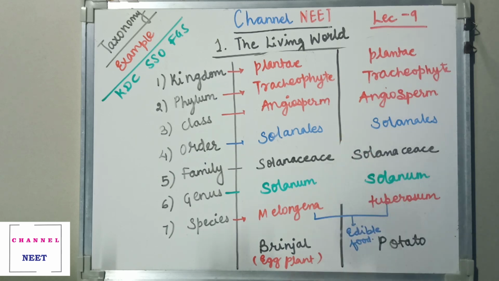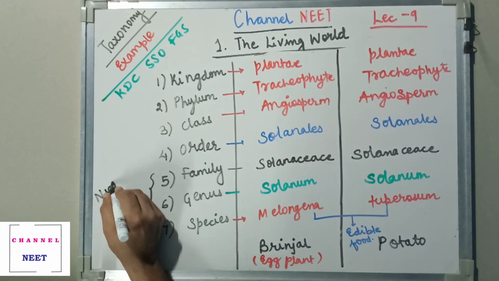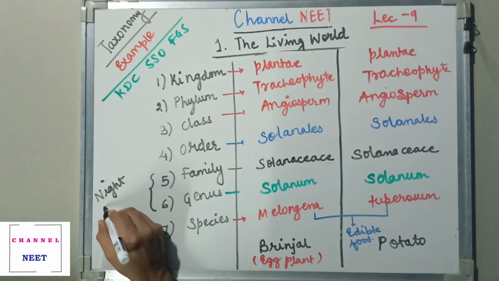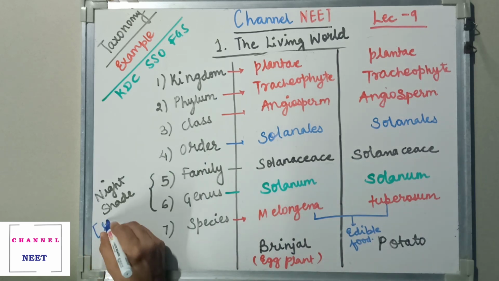Now the other two, Solanum and Solanaceae, have a different aspect and developmental value, but still they are also called nightshade plants. Nightshade. Now what is this nightshade? This has been defined as plants which grow in shade.